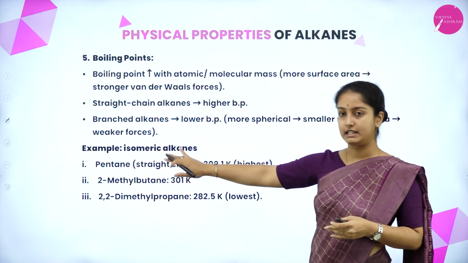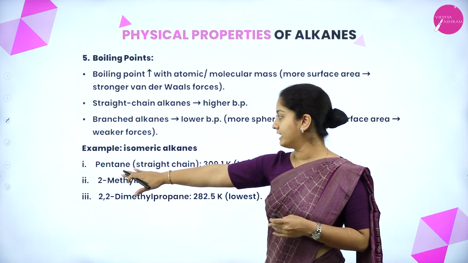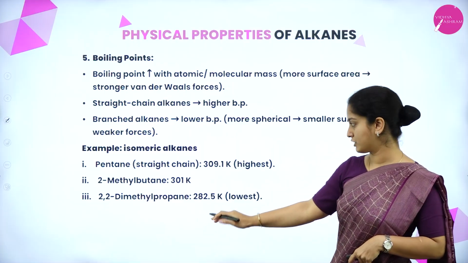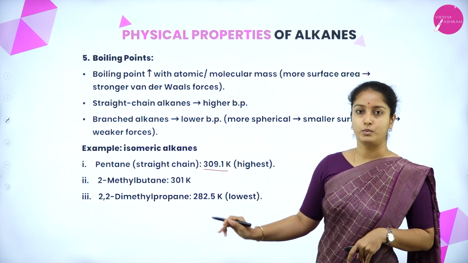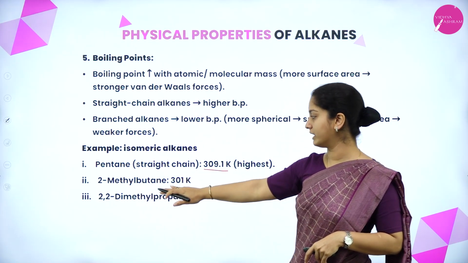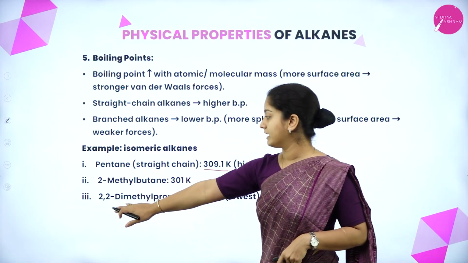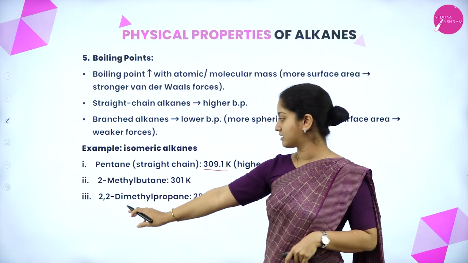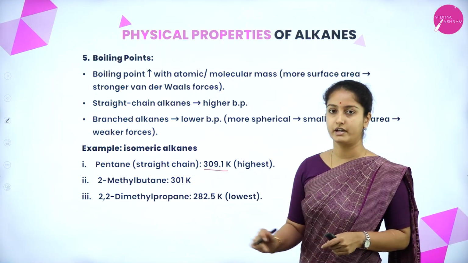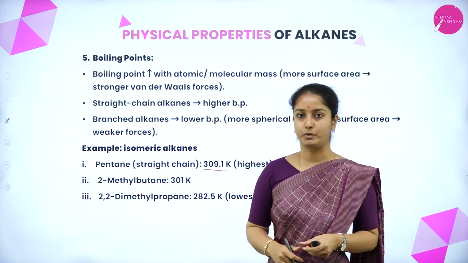Examples are isomeric alkanes. Here, the isomers of pentane are taken. Pentane, in a straight chain, has a higher boiling point compared to the other isomeric structures, that is 309.1 Kelvin. An isomer of pentane, 2-methyl butane, has a boiling point of 301 Kelvin. The other isomeric structure of pentane, 2,2-dimethyl propane, has a boiling point of 282.5 Kelvin. Comparatively, the straight chain alkane will have the higher boiling point.